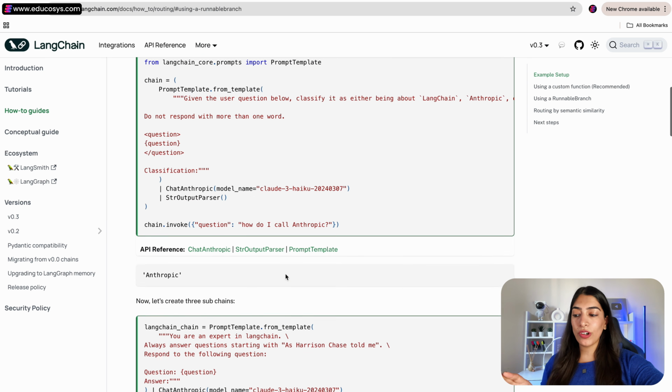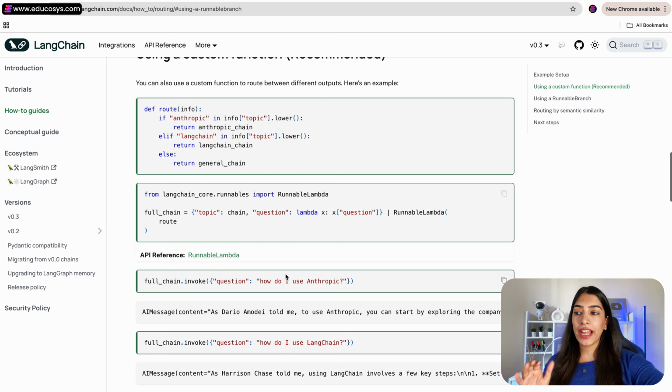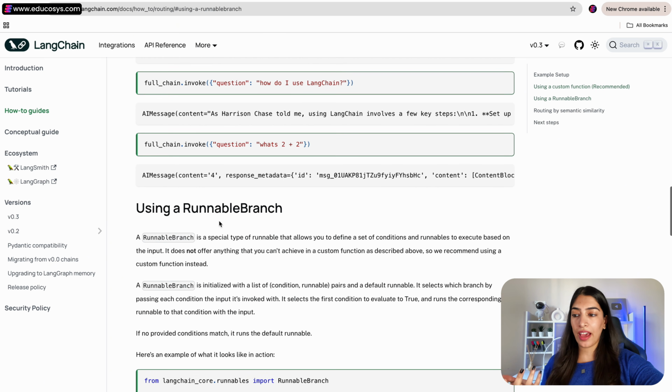So the example they have given is to just write your own RunnableLambda. Suppose there is some info and you can have something like if else. If this is the info, just convert it to lower and then use this chain, otherwise use that chain. So they are taking the input and if it is anthropic, they are calling the anthropic chain, otherwise they are calling the LangChain chain. Like this, you can have your own functions. Because we've already done RunnableLambda, I am not going to write the code again for this. I hope you have understood. Let me know in the comments if you still have any issue.